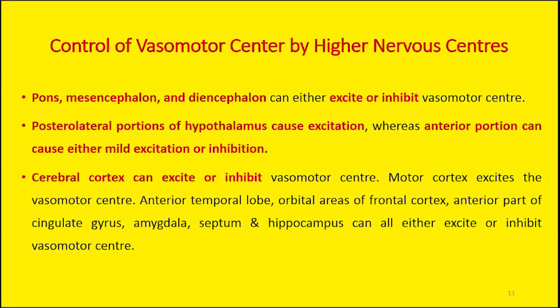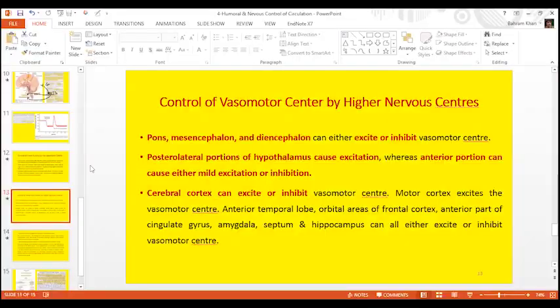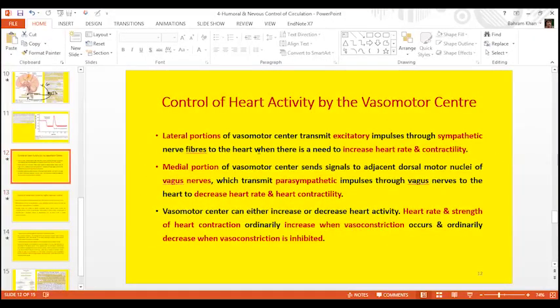This means the vasomotor center, which is located near the medulla, may receive an excitatory signal or an inhibitory signal from the higher center. Similarly, the lateral portion of the vasomotor center will transmit the excitatory output, and the medial portion will transmit the inhibitory output. So the input can be excitatory or inhibitory, and the output can also be excitatory or inhibitory.